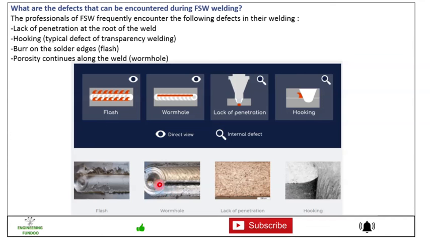Here you can see this is the wormhole which remains at the end of the weld. Then hooking, here you can see this is the joint which is created because of the hooking. Then porosity continuous along the weld, that is wormhole, and that is sometimes created when the spindle is not rotating properly, or the size of the spindle is not selected accordingly.